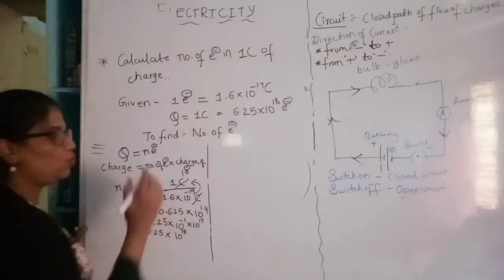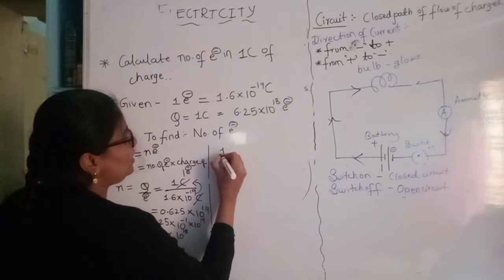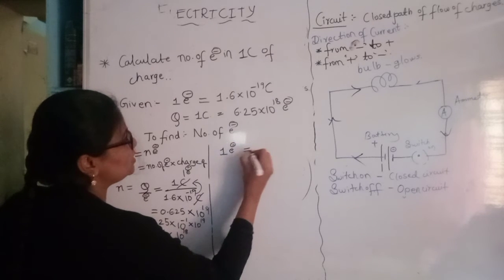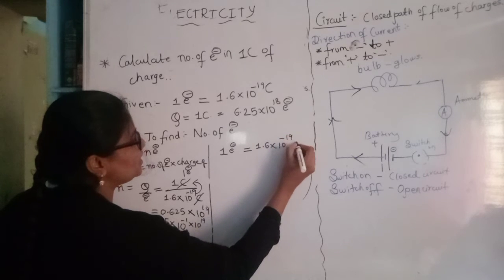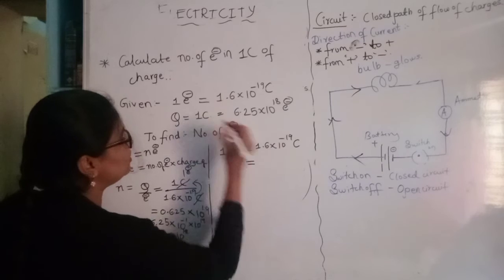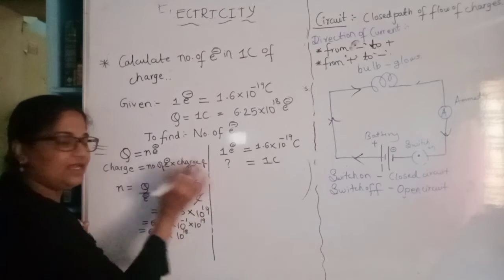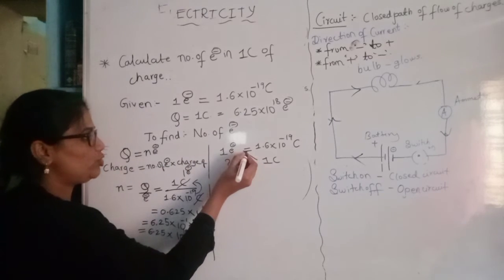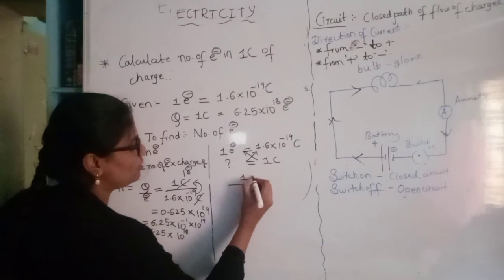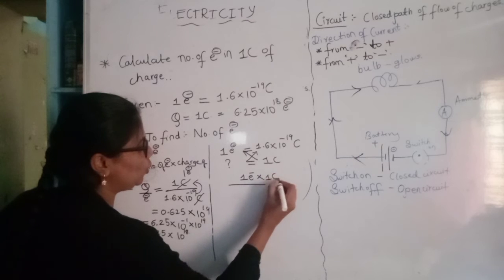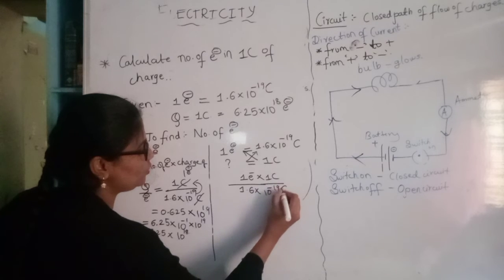This is one method. One more method is simply by cross multiplication. So here 1 electron charge is equal to 1.6 into 10 raised to minus 19 coulomb. Then here it is 1 coulomb, and here we should find how many electrons. This is 1 electron. So when you cross multiply, it will come like this: 1 divided by 1 electron into 1 coulomb divided by 1.6 into 10 raised to minus 19 coulomb.